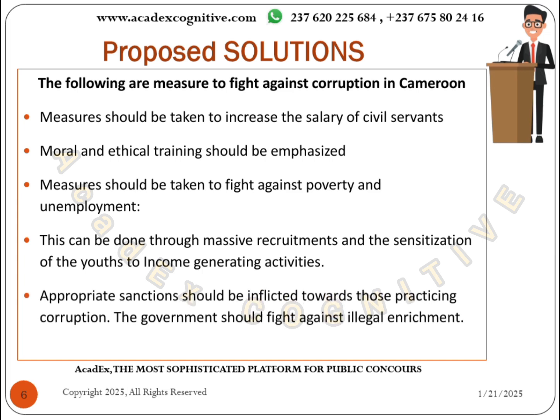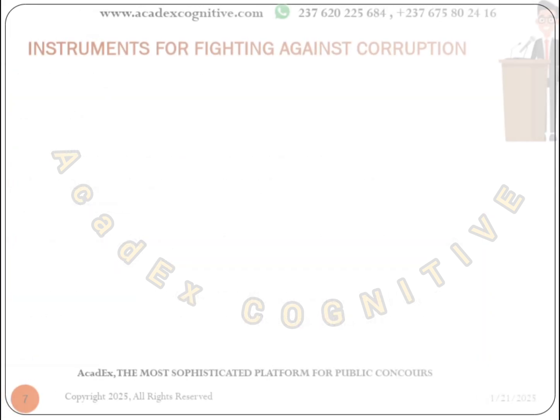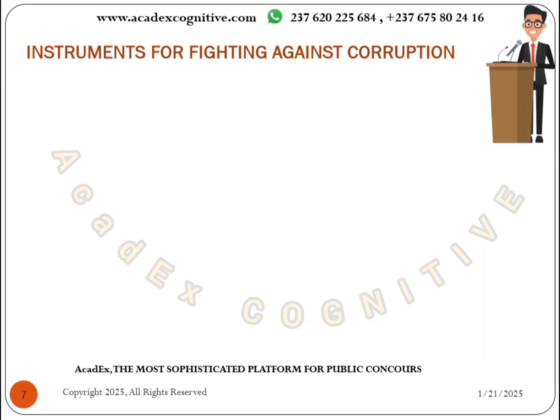Another recommendation of a solution to this problem of corruption is that appropriate sanctions should be inflicted toward those who are practicing corruption. Also, the government, like I was saying, should fight against illegal enrichment. People who are using illegal means to fill their pocket illegally by corruption, by misappropriation, by embezzlement, by bribery, by this, by that. The government should really take a fight against illegal enrichment.